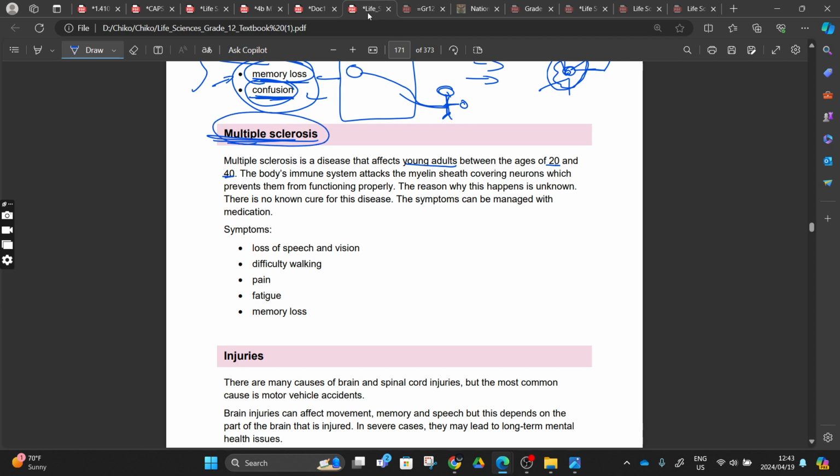This thing, because we don't know what is happening. And then the body's immune system attacks the myelin sheath covering the neurons, right? It prevents them from functioning properly, right? We might be talking about the drugs that we are taking, the herbals, the alcohol, everything, the foods that we are eating. You will find that this food is causing our body to produce some mess.